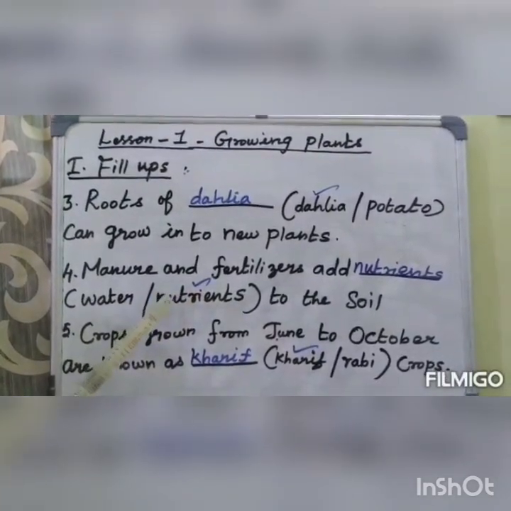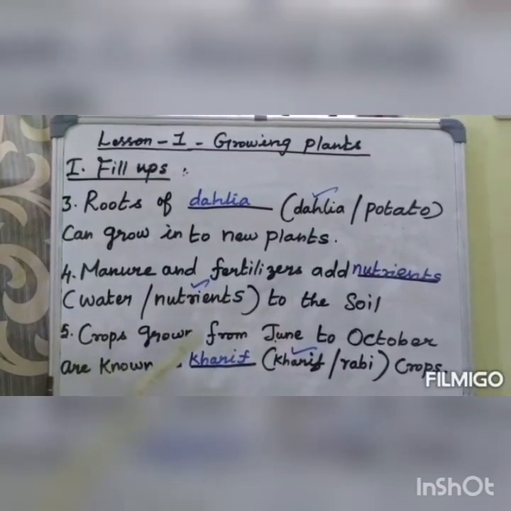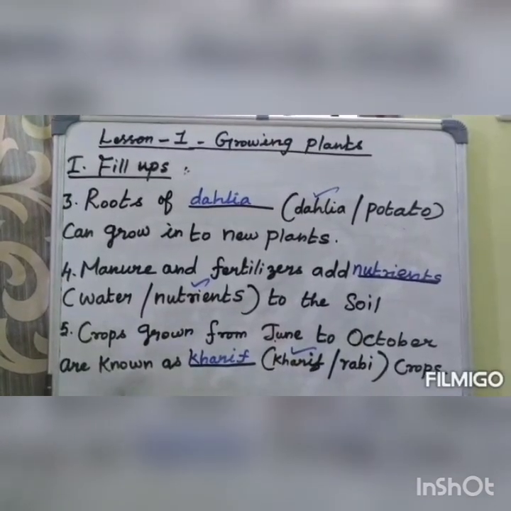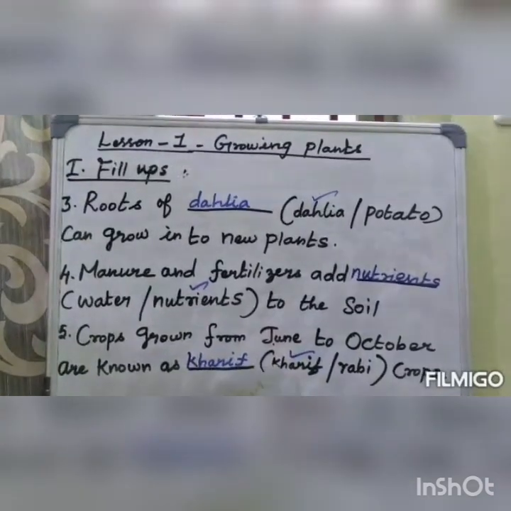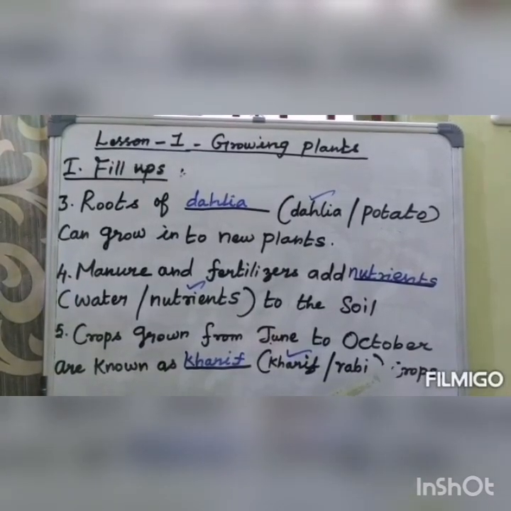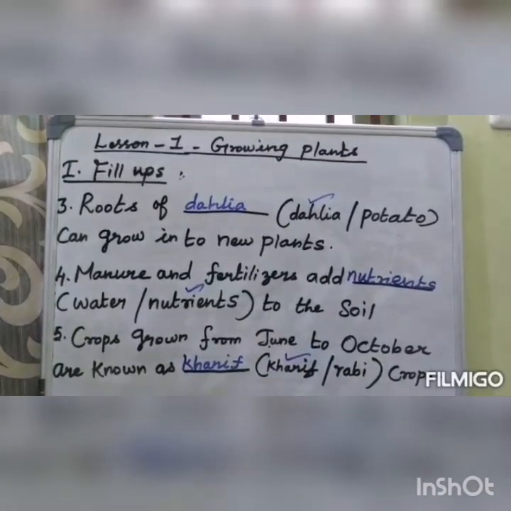The answer is nutrients. Fifth one: crops grown from June to October are known as dash. The options are kharif or rabi. The answer is kharif crops.